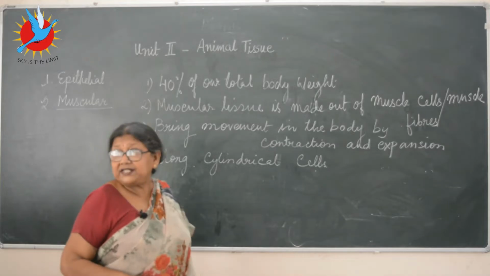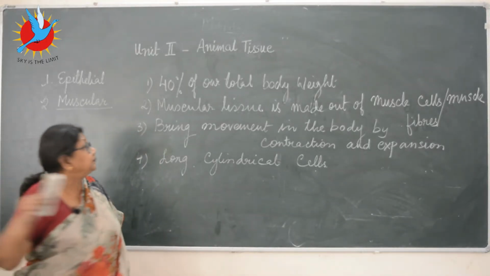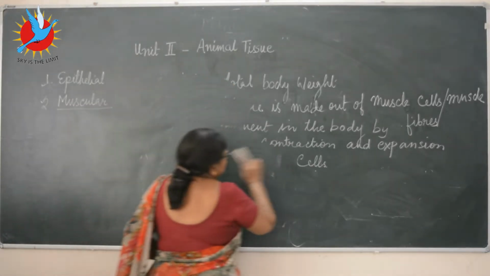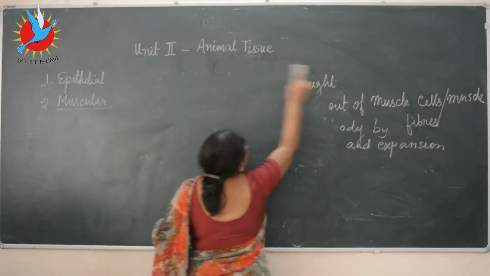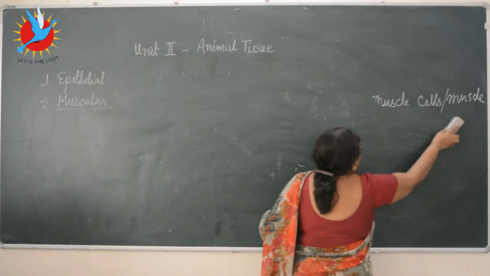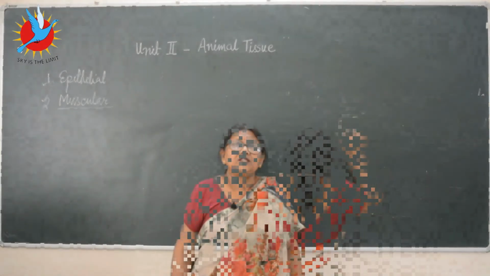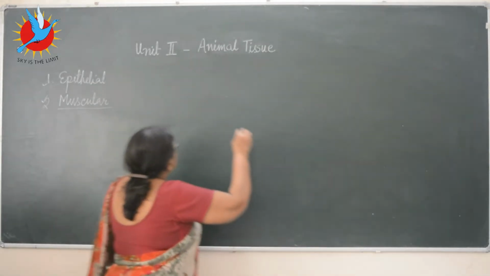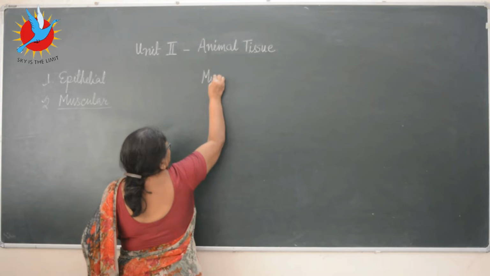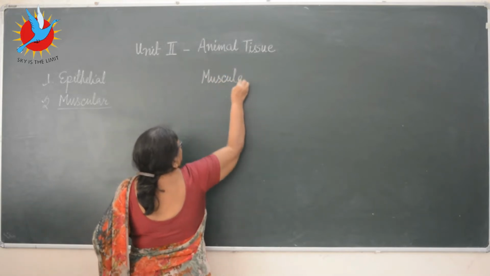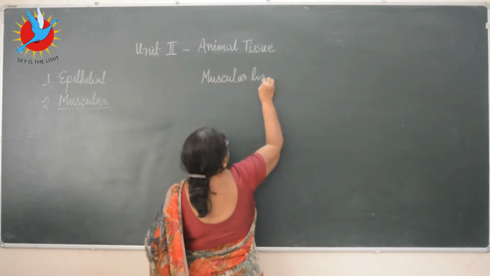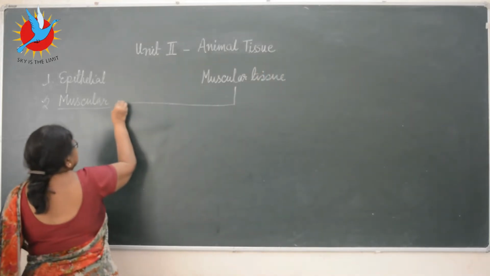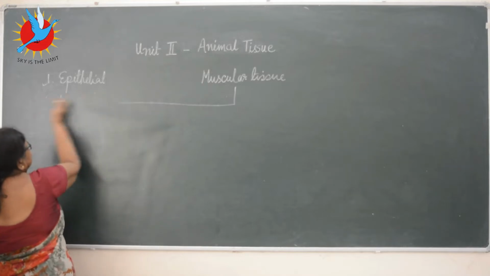Now we take the different types. Types of the muscular tissue. So now we are going to start the different types of the muscular tissue. The muscular tissue, this is the type of the animal tissue we are doing today, is classified basically into three types.